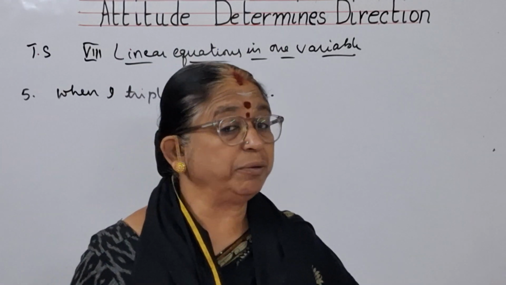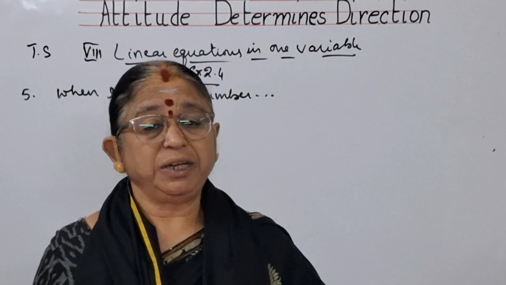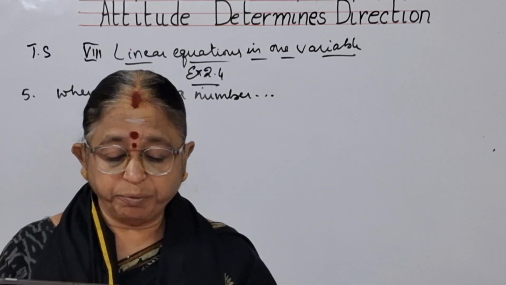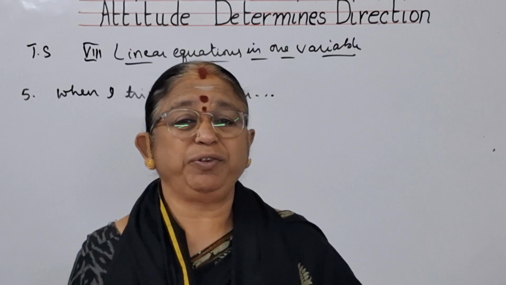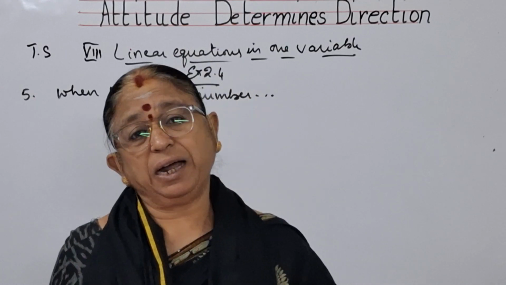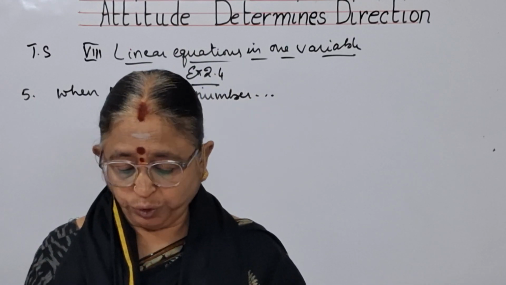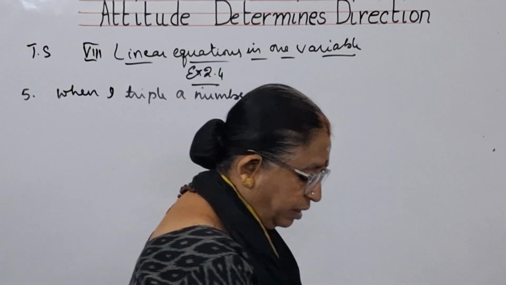Tripled means multiplied by 3, and add 2. When I subtract the number from 50, whatever answer he gets, the same answer he will get if he triples the number and adds 2 to it. Find the number.